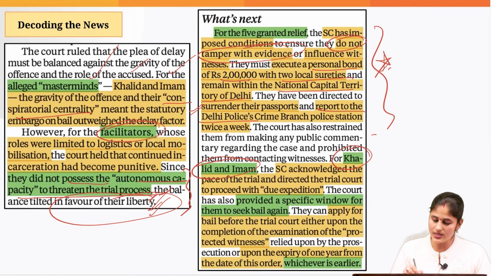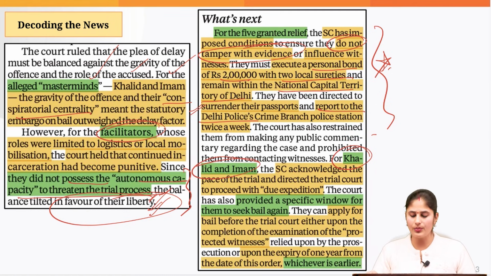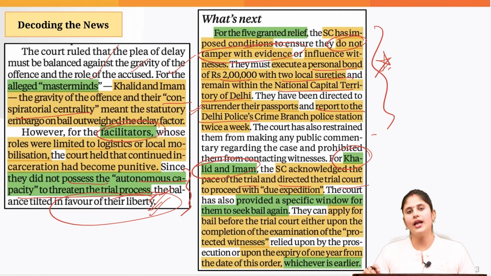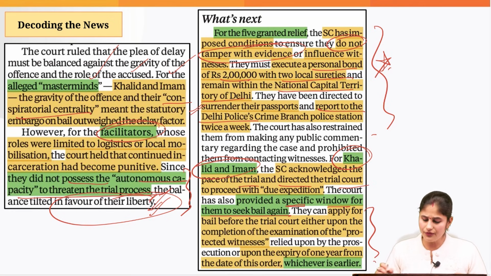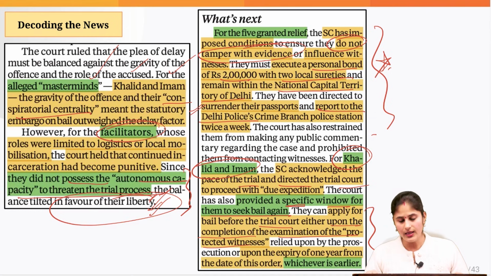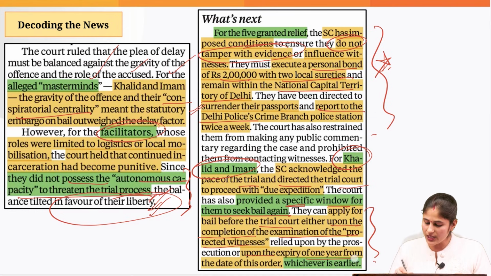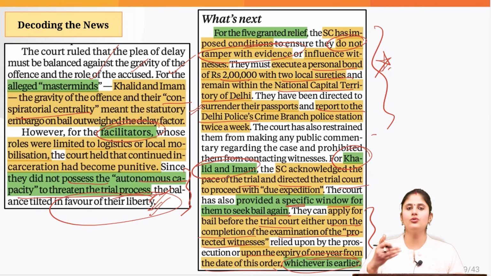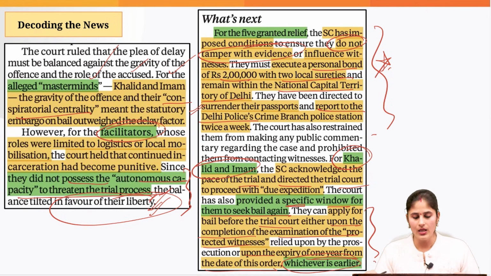When it comes to the masterminds, Khalid and Imam, the Supreme Court has acknowledged that the pace of the trial is not that fast. So the Supreme Court has provided them also with a specific window within which they can apply for bail again. What are those two conditions? If the trial court completes the examination of the protected witnesses, in that case they can apply, or upon the expiry of one year from the date of this order, whichever is earlier. In that case these two masterminds can also reapply for bail. That's all we need to know with respect to this topic. Let's move on to the next one.